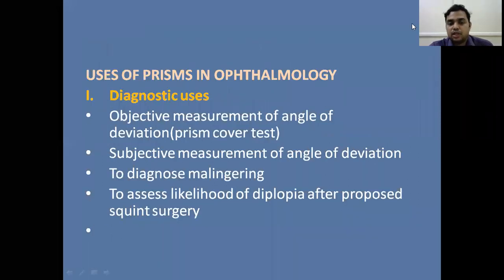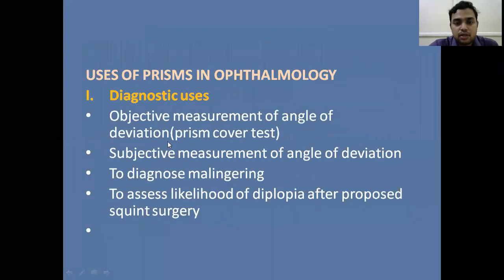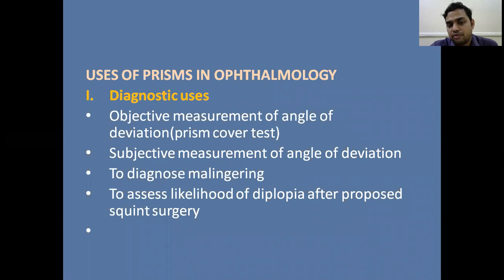What are the uses of prisms in ophthalmology? There are two kinds: diagnostic uses and therapeutic uses. In the diagnostic uses, first, they help in objective measurement of the angle of deviation, as in the prism cover test. Second, they help in subjective measurement of the angle of deviation, in diagnosing malingering in patients, and in assessing the likelihood of diplopia after proposed squint surgery. So these are the various diagnostic uses of prisms in ophthalmology.